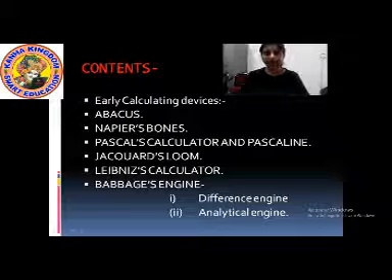Then we will come to Jacquard's loom, then Leibniz calculator, and then comes the most important invention of the early period, that is Babbage engine. This Babbage engine comprises of two engines, that is difference engine and analytical engine.